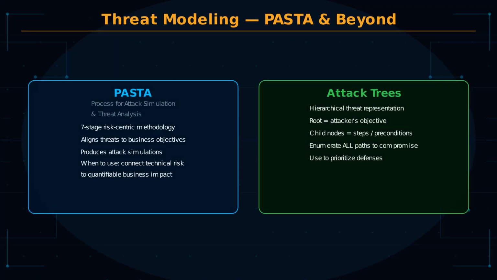PASTA stands for Process for Attack Simulation and Threat Analysis. It is a 7-stage risk-centric methodology. PASTA aligns threat modeling to business objectives and produces attack simulations. It is used when you need to connect technical threats to business impact.